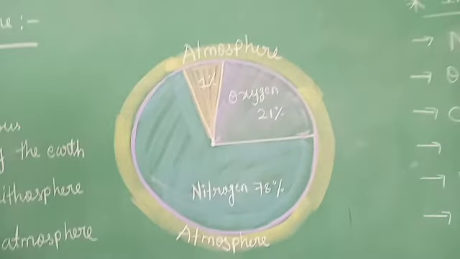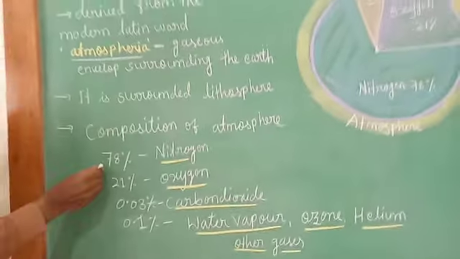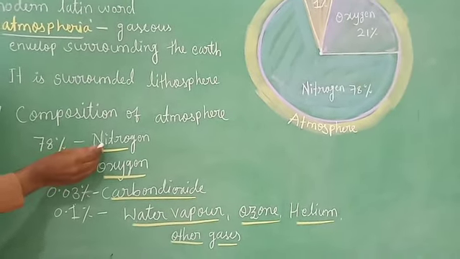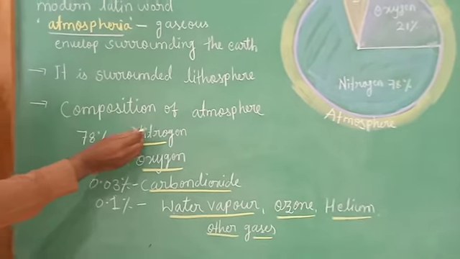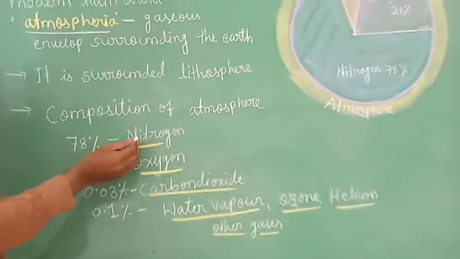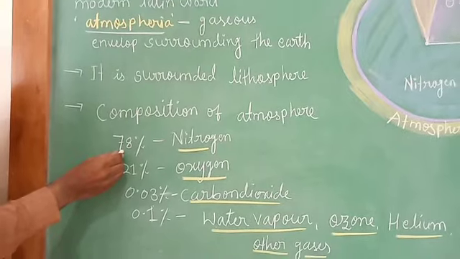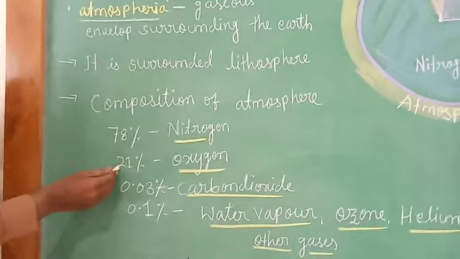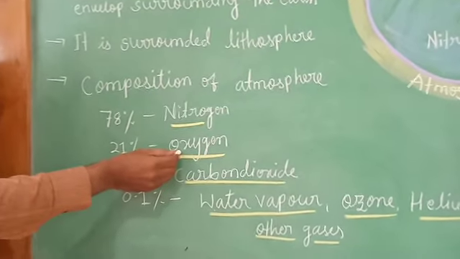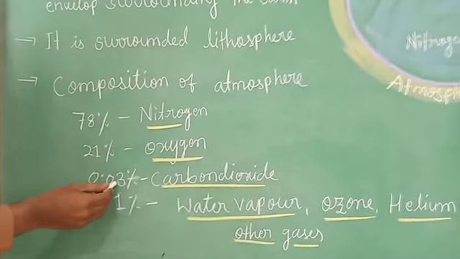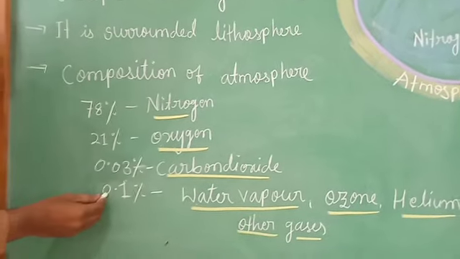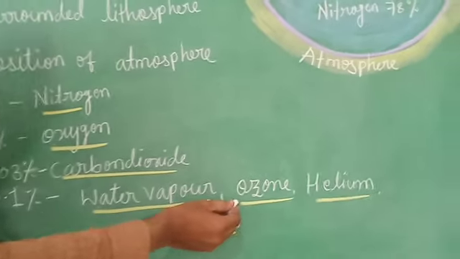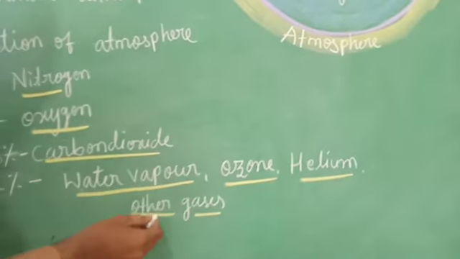This layer consists of many gases, mainly 78% nitrogen. Nitrogen's percentage of the total atmospheric gases is 78%, which is very high. Second, 21% oxygen, 0.03% carbon dioxide, 0.1% water vapor, and ozone, helium, and other gases.